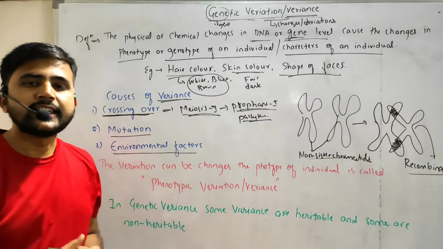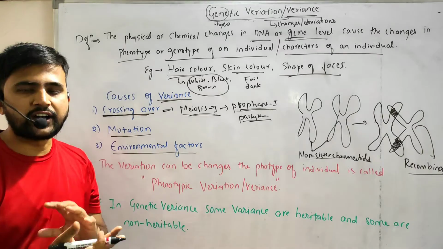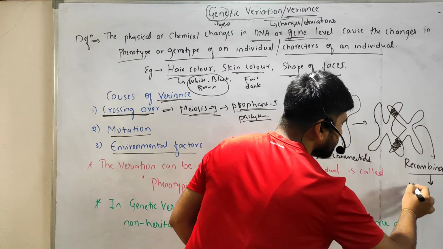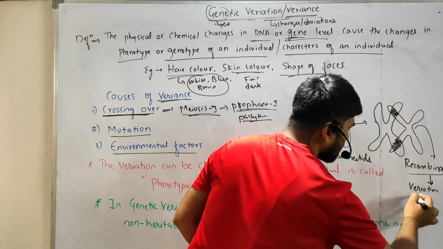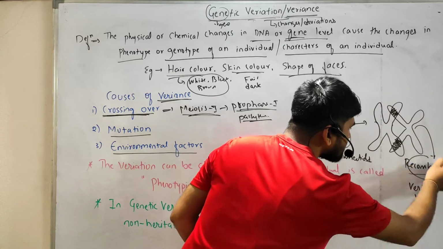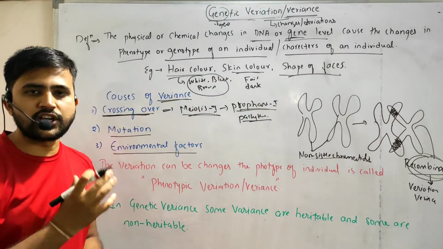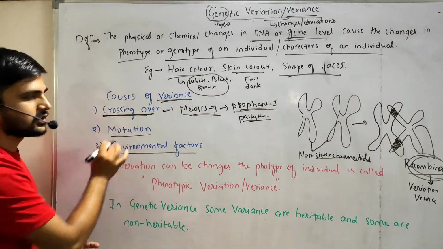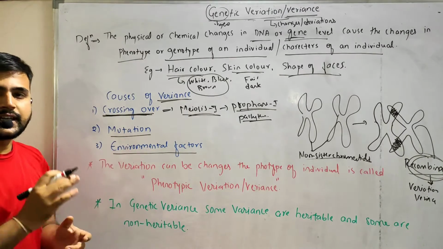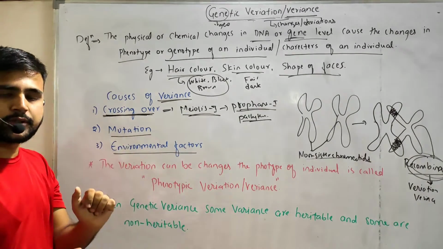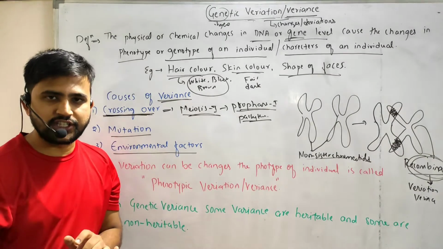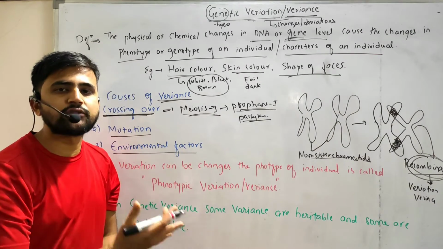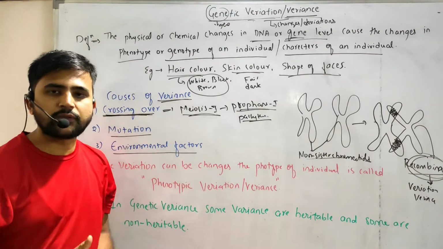Recombination means something intermediate, and it will show some different varieties. This recombination shows the variance and is responsible for the changes. In crossing over, the crossing between non-sister chromatids takes place, genes are exchanged between the chromosomes, and this leads to recombination, and recombination produces new variety. This is responsible for the changes.